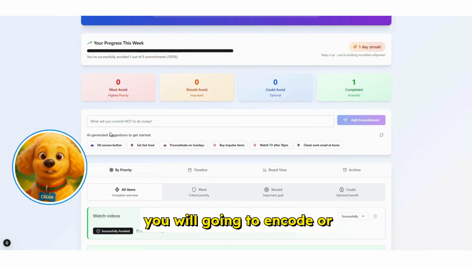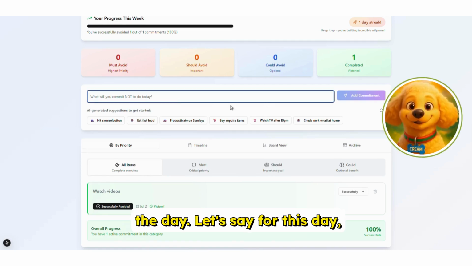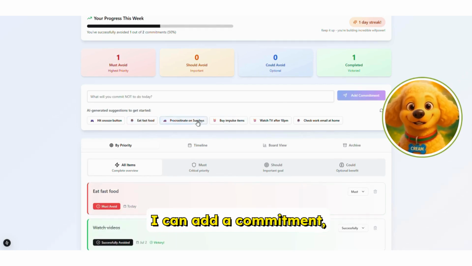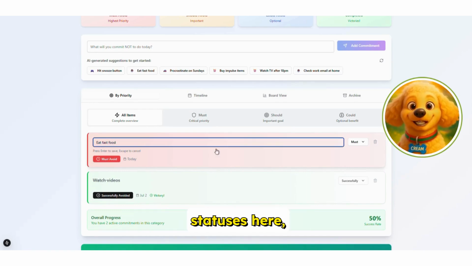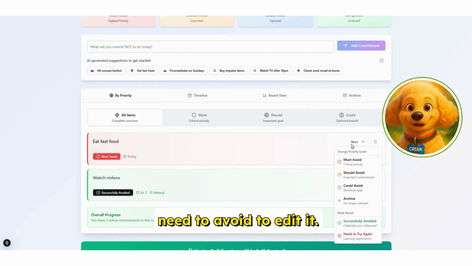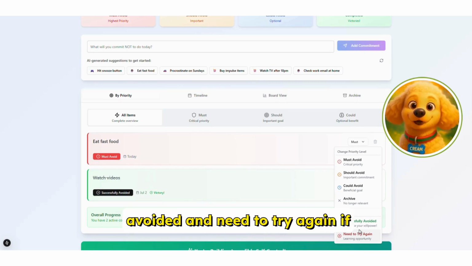For this one, you will encode or input the things that you will not commit to do for the day. Let's say for this day, I don't want to eat fast food. I can add a commitment, and as you can see, it will go to the list here and will be marked as today. Then I will have the statuses here, and I can click on the title of the card, or the thing that I need to avoid, to edit it. I can also change the statuses, change the priority level, and also mark it as successfully avoided, or need to try again if I did not avoid it for the specific time.